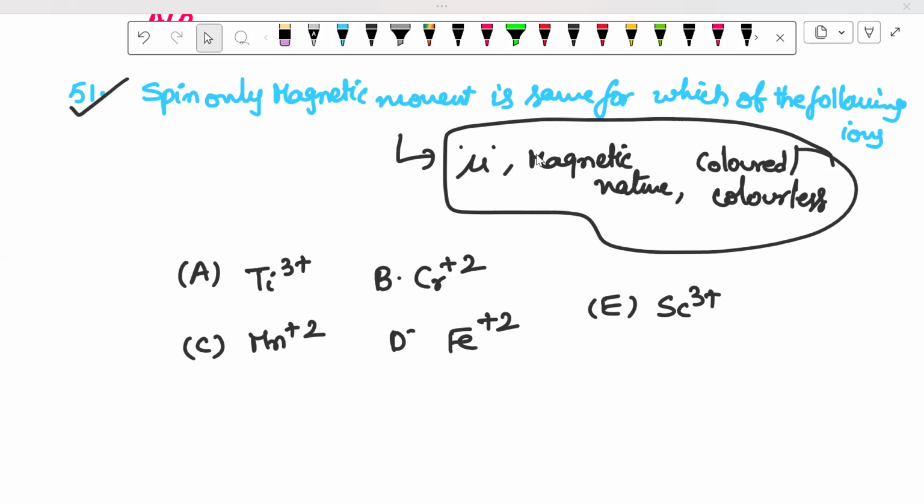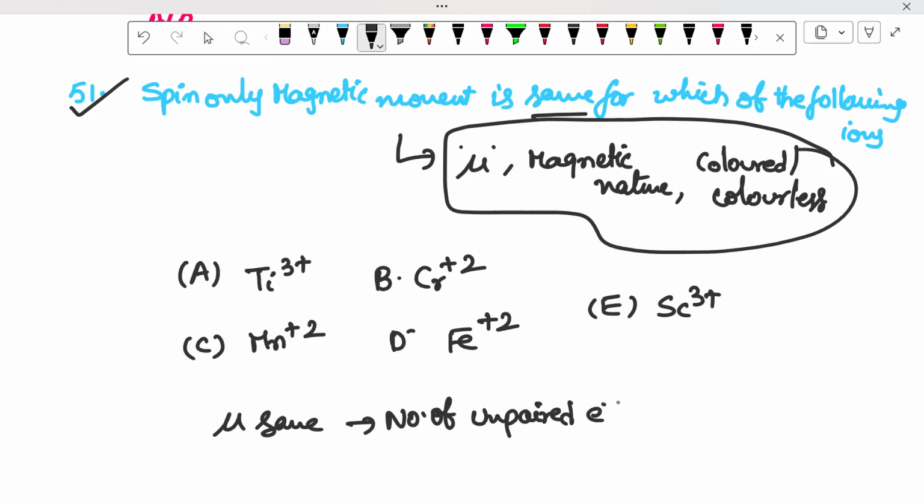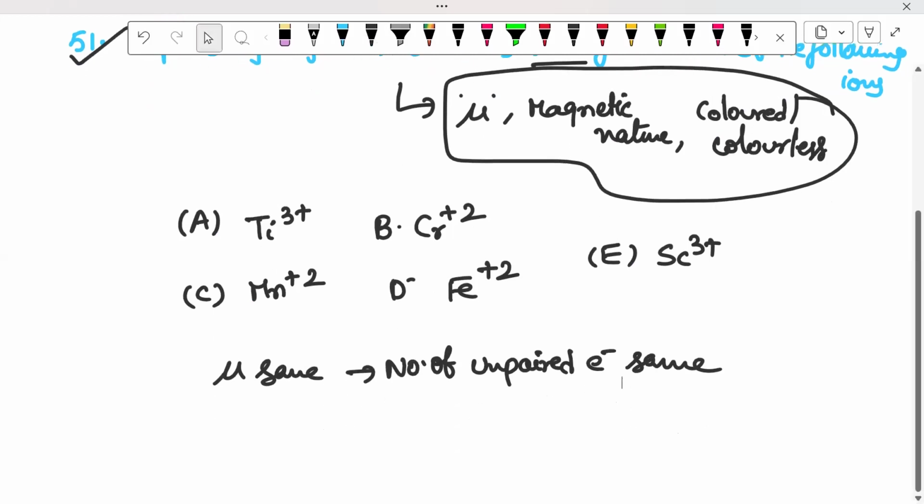Spin only magnetic moment the same means the number of unpaired electrons is the same. Now here you have to check the number of unpaired electrons. First we go through scandium, atomic number 21. So 3 electrons are removed, and it will become 3d0.